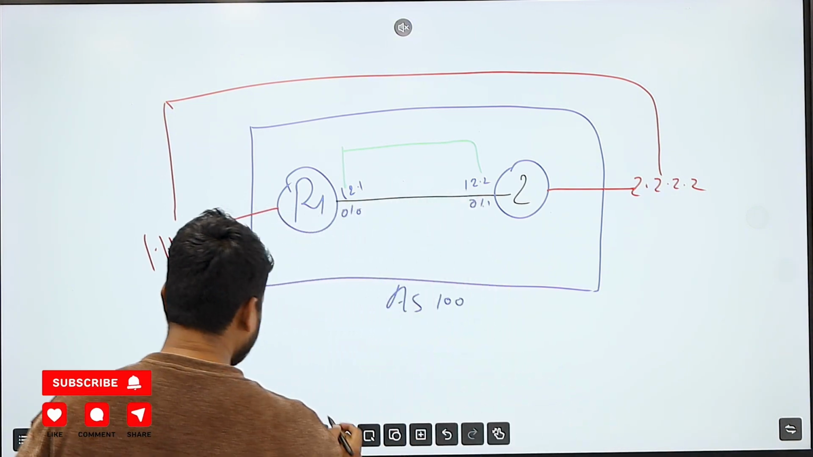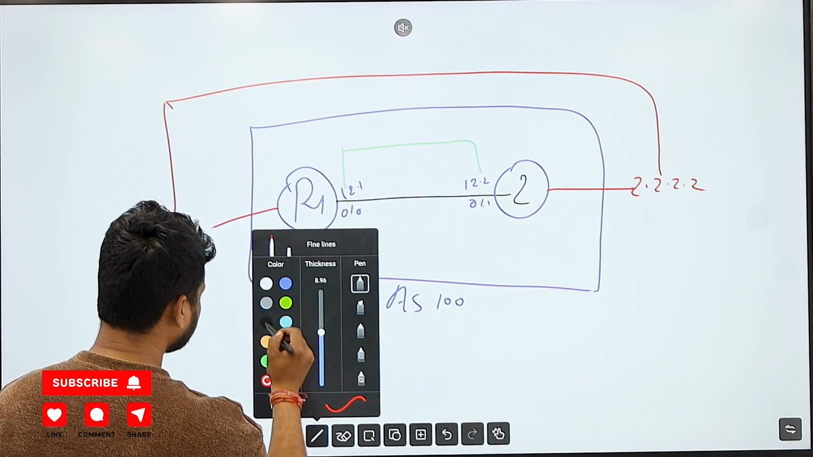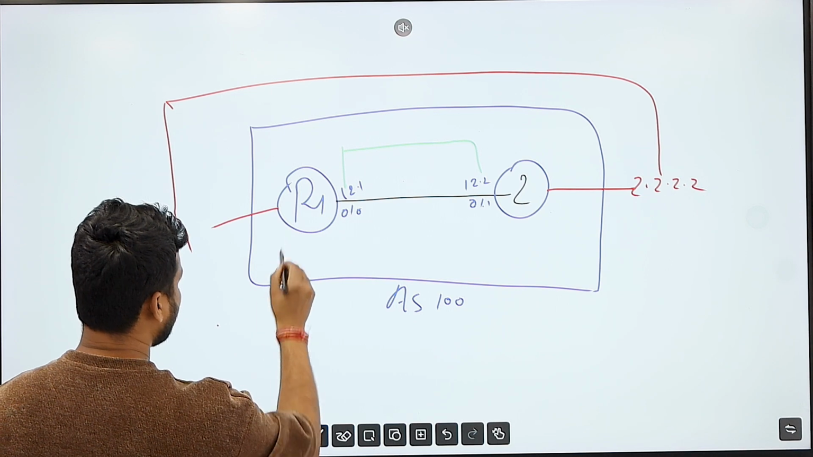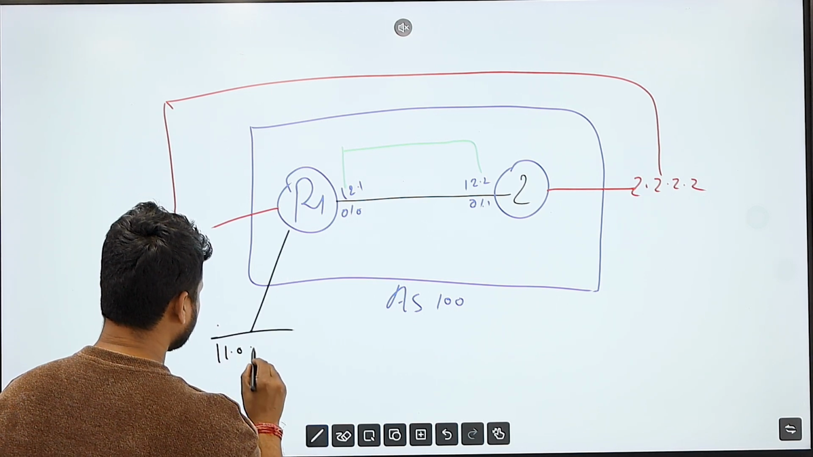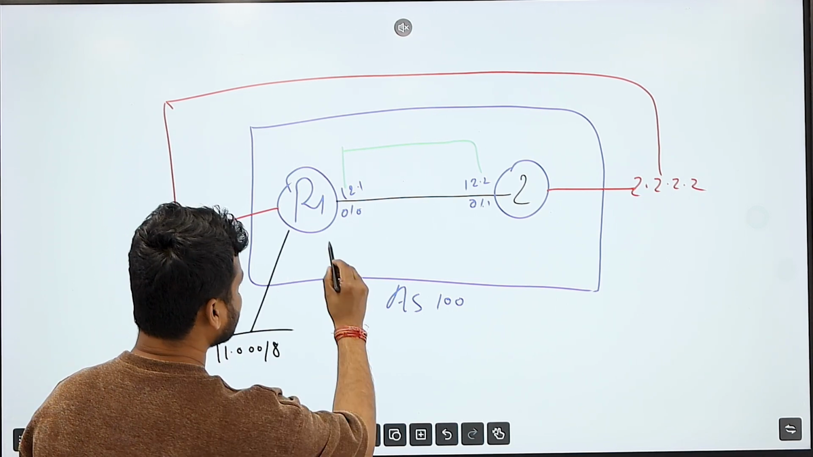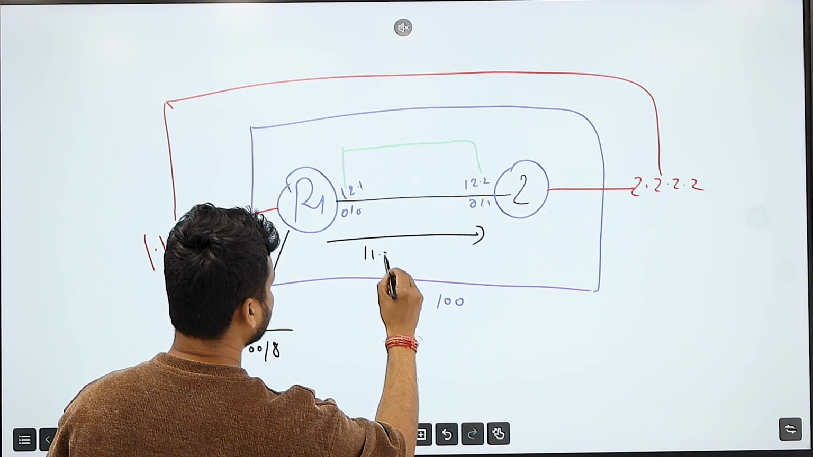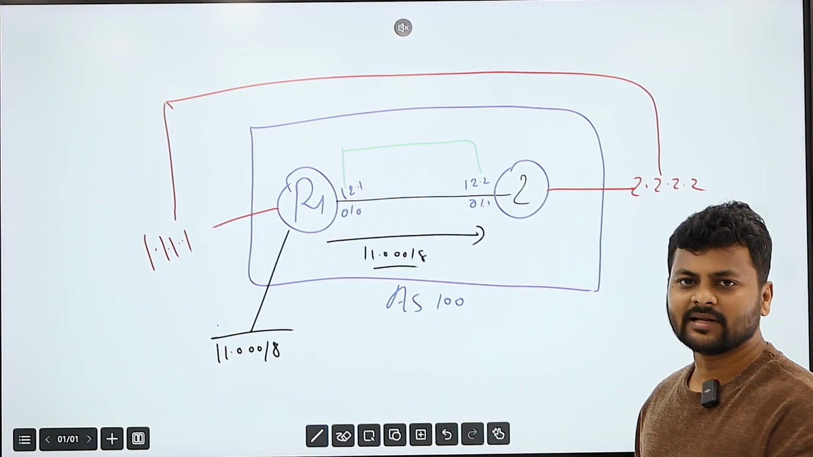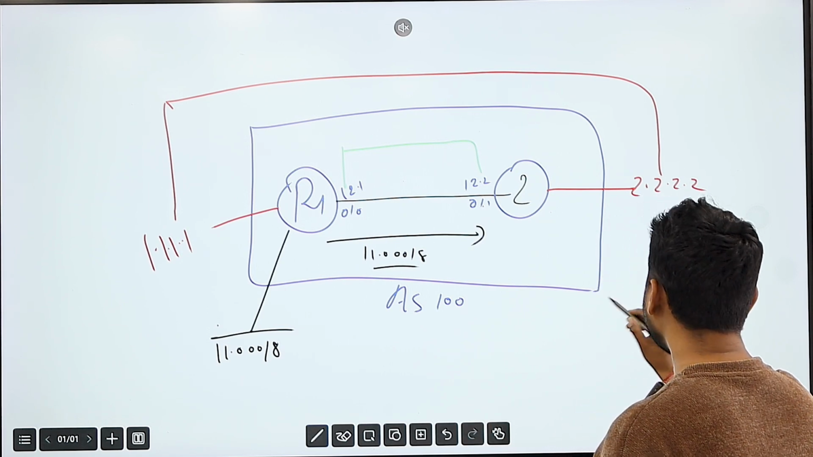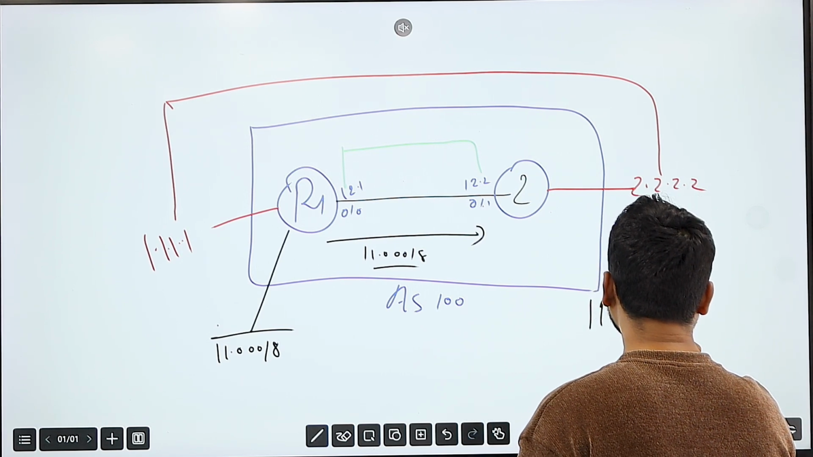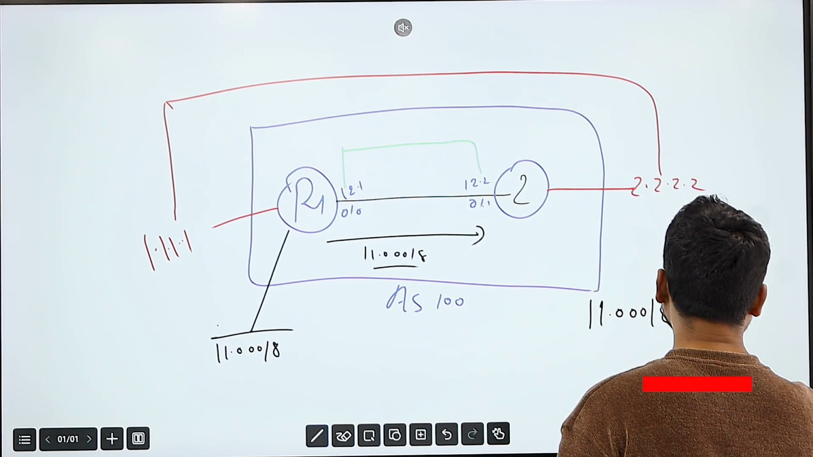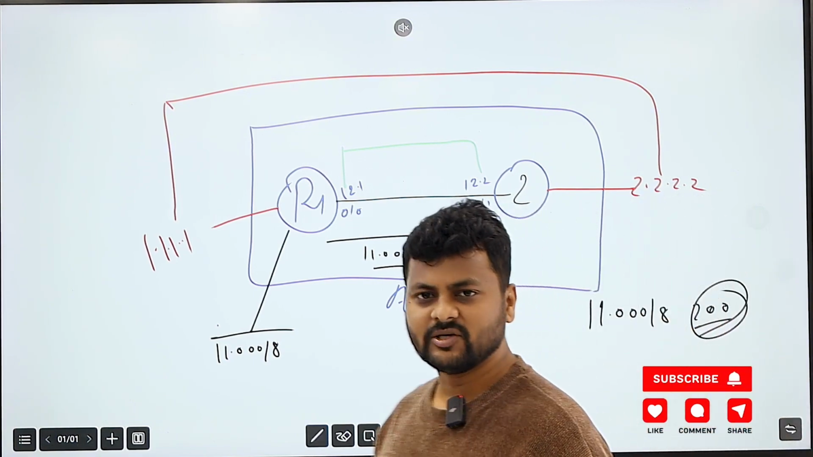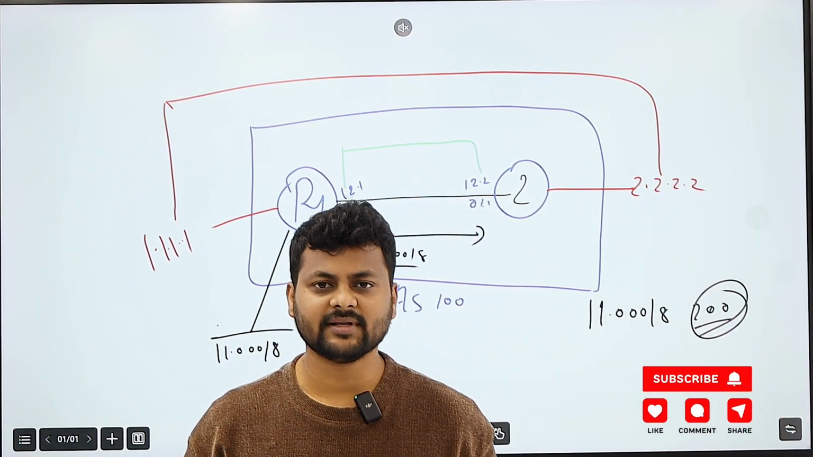Now, another thing. Let's say, for example, we have a route over here, 11.0.0.0/8. If router 1 is going to advertise this route through the update packet, what will router 2 do? Router 2 will receive this route and put it in the routing table with an administrative distance of 200. So 200 represents iBGP, and 20 represents eBGP.